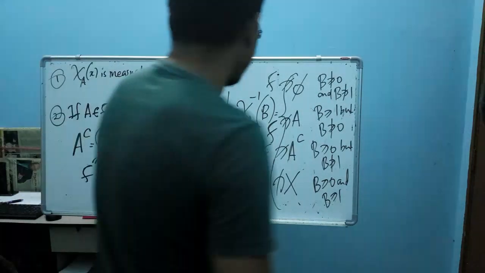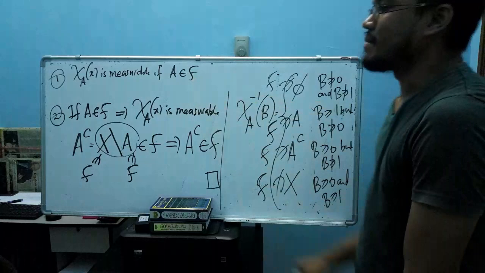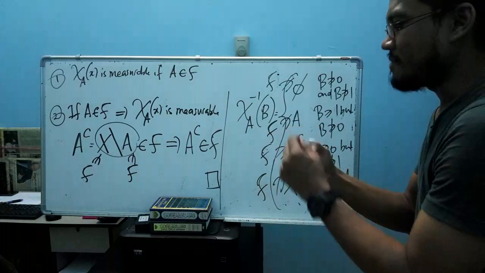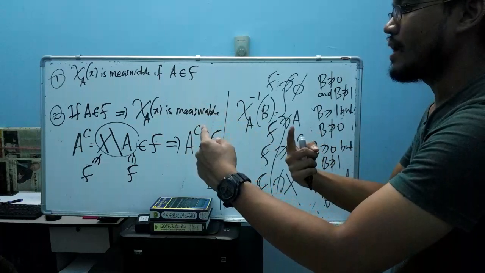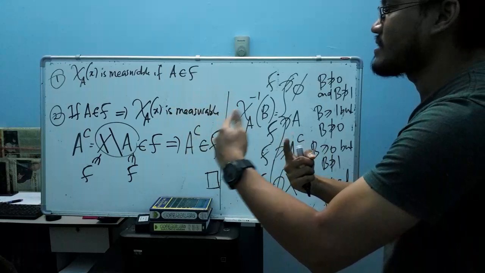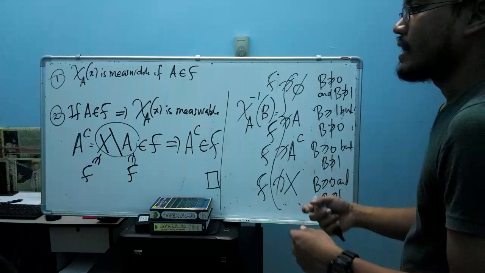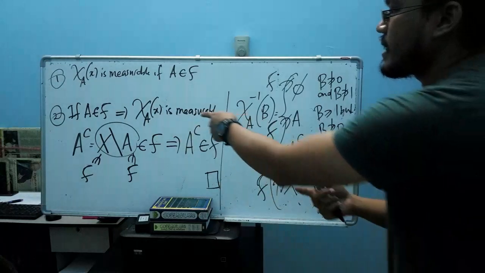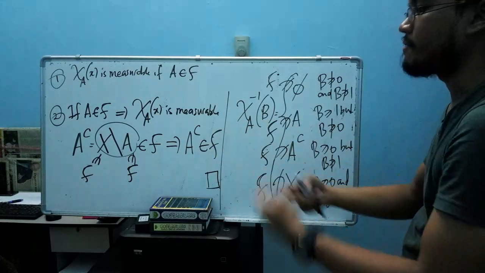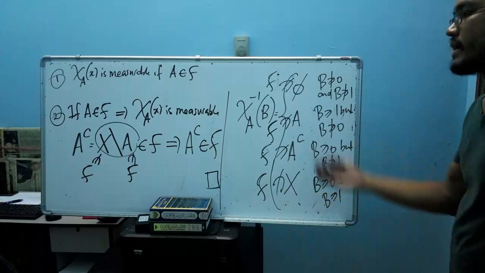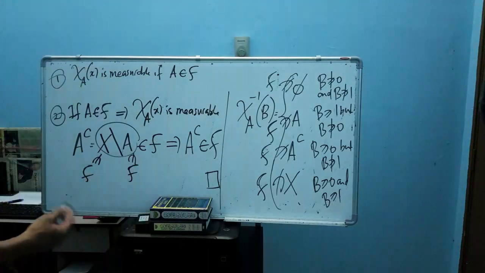Okay, because the theorem says that our indicator function is measurable if and only if our A here is an element of F. When you have an if and only if, it means that both statements are true. When you say that the indicator function is measurable if A is an element of F, true. And then if A is an element of F, it follows that the indicator function is measurable. True. From our proof, both sides are true, therefore our theorem is proven. So this is how we can prove this theorem.